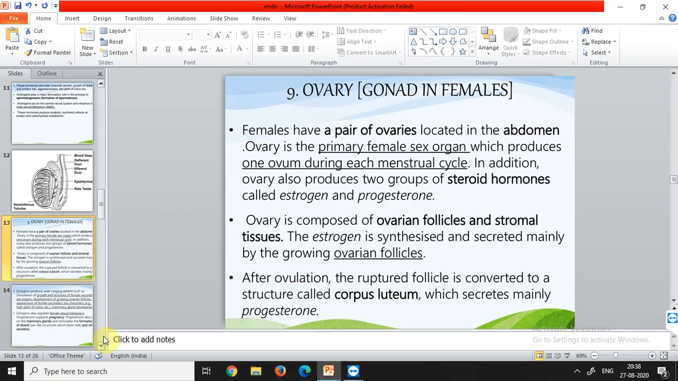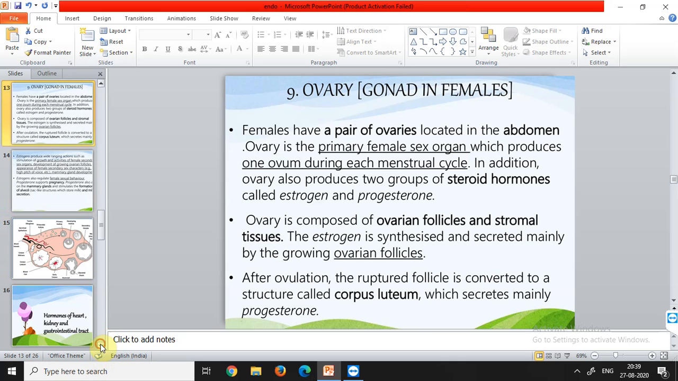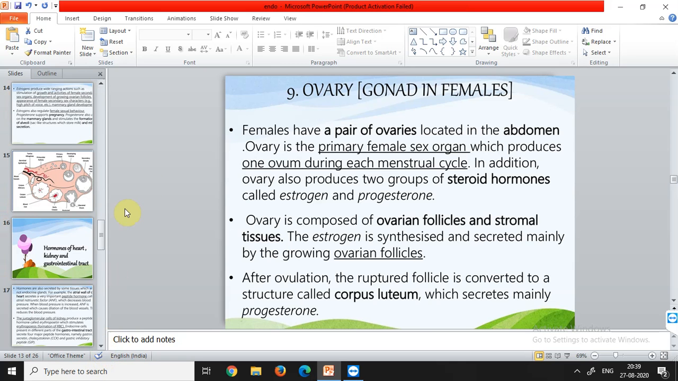Now the ovary or the gonad in females. Females have a pair of ovaries, means there are two ovaries in females, located in the abdomen. So ovary is the primary female sex organ. It produces one ovum during each menstrual cycle. So in each menstrual cycle our ovary produces one ovum. In addition to that, ovary also produces two groups of steroid hormones.